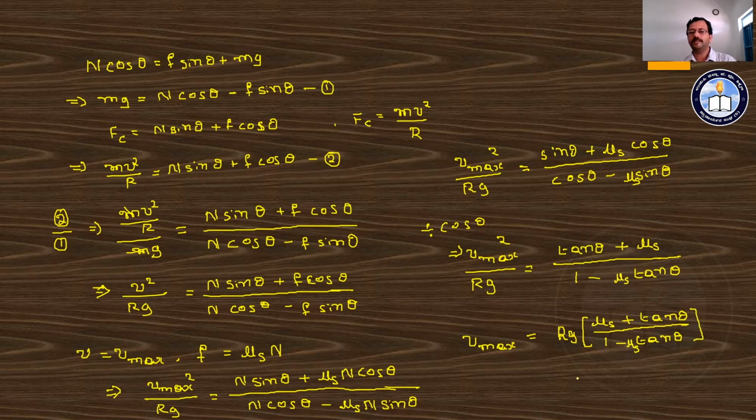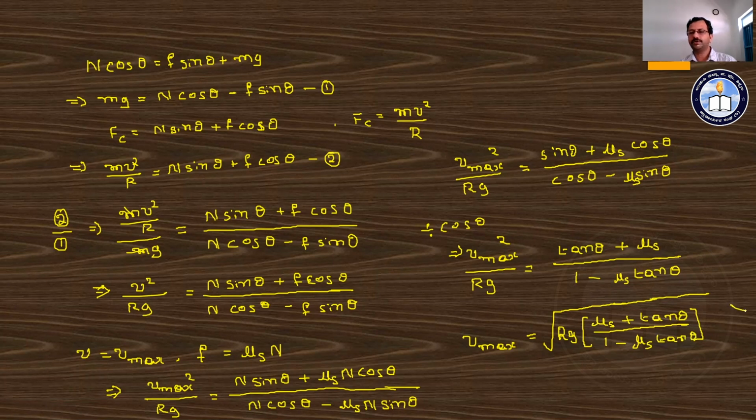And here we have taken a square root, and hence we can write it as square root of Rg into mu s plus tan theta divided by 1 minus mu s into tan theta. That is in the last step, we can see like this way, 1 minus mu s into tan of theta.